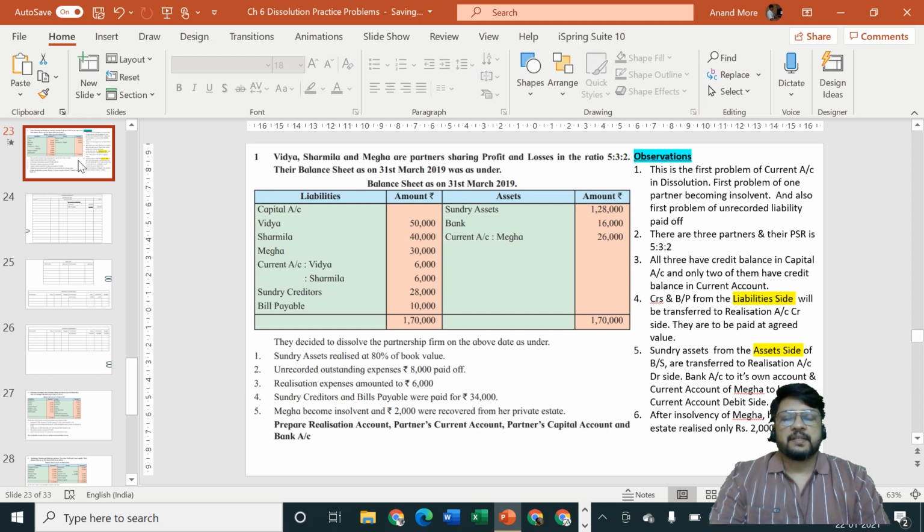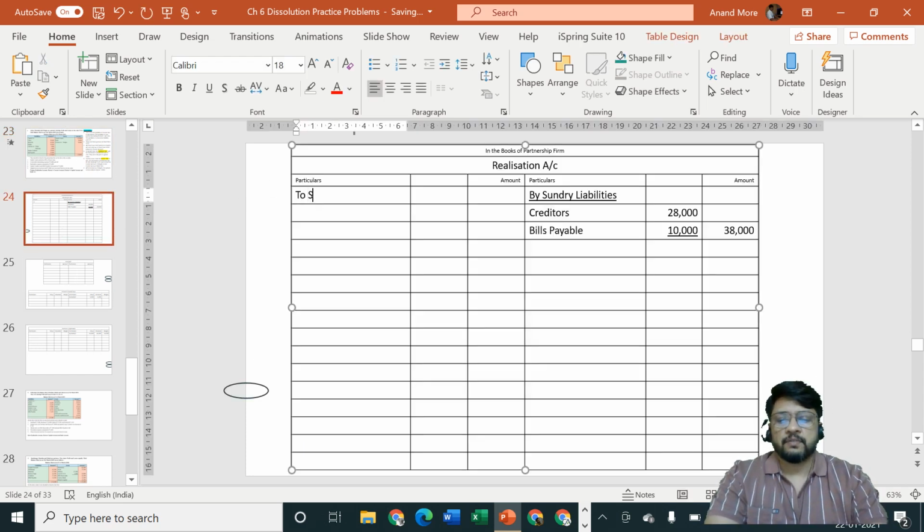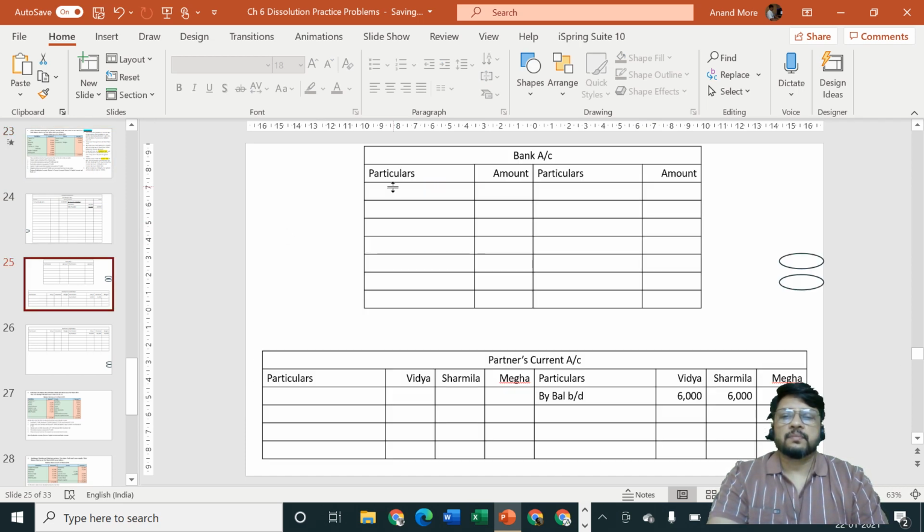Next one is sundry assets. Realization account debit side 1,28,000. The name itself is to sundry assets, so there is no tension for us. To sundry assets 1,28,000. Bank is debit side, to balance brought down 16,000.